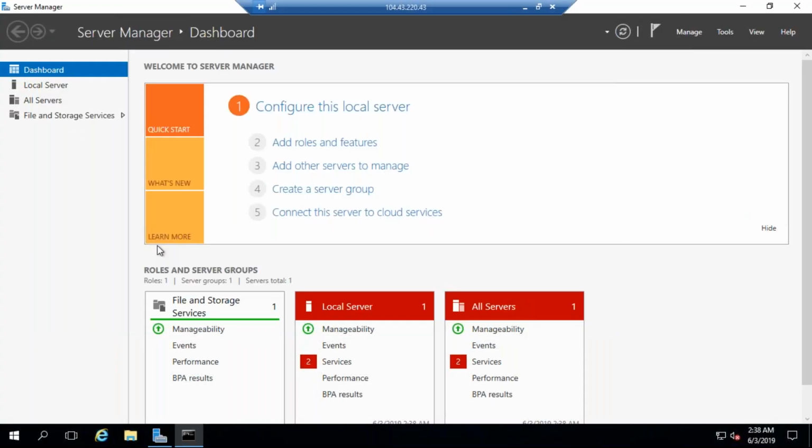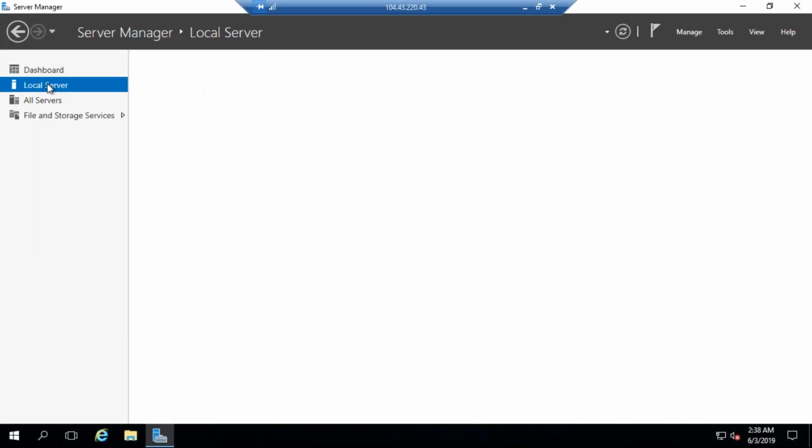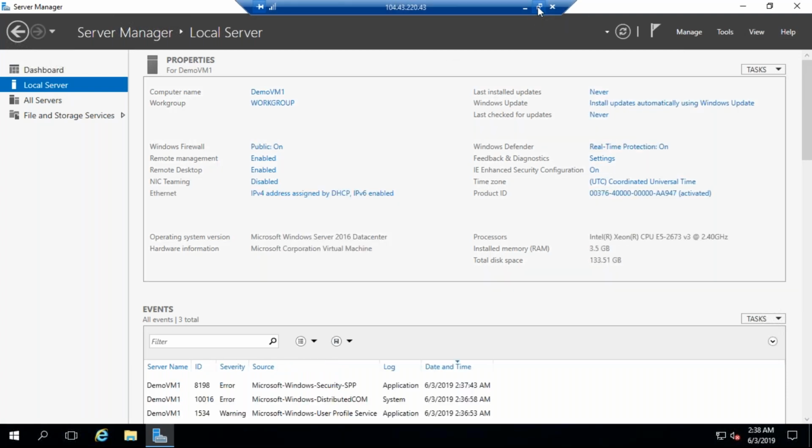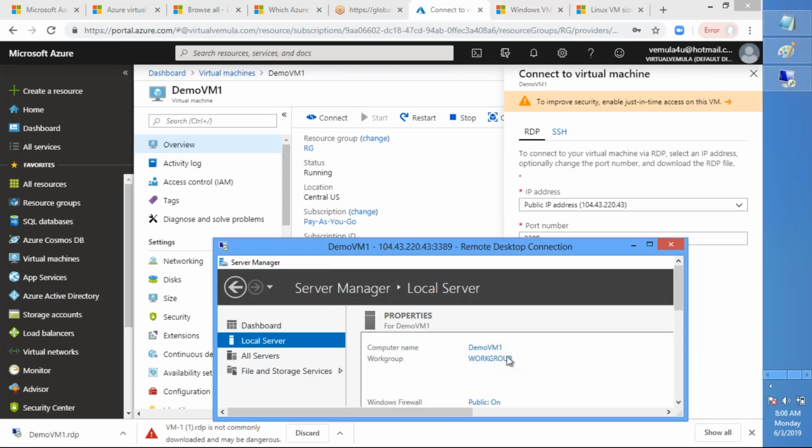Of course, at the OS level you can change it, but for management purposes it will be very difficult to have one name at the Azure level and a different one at your VM level. That is the reason it is recommended to have the same name within the host and within the Azure portal itself. So when you give the name of the VM, just make sure that you are giving the right name, so that you don't end up changing it again at a later point of time, right? So this is very important.